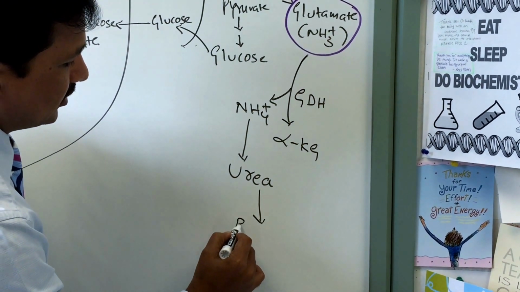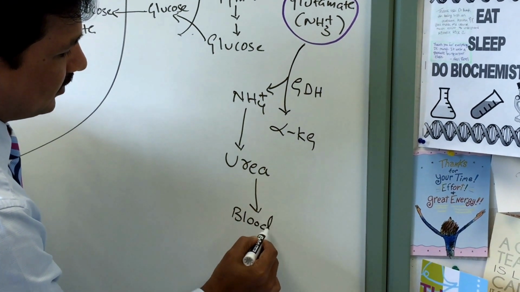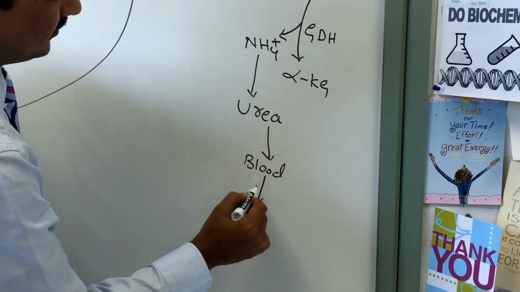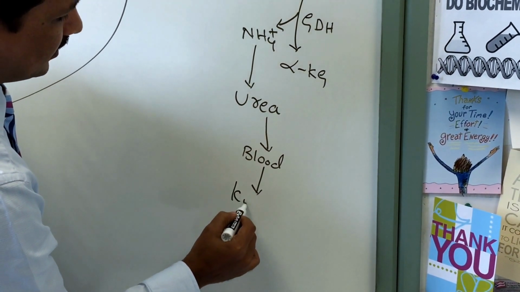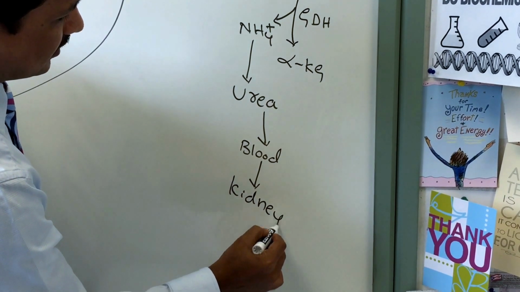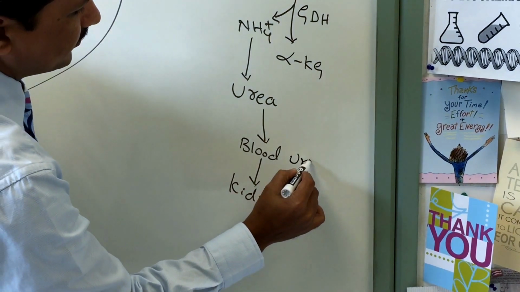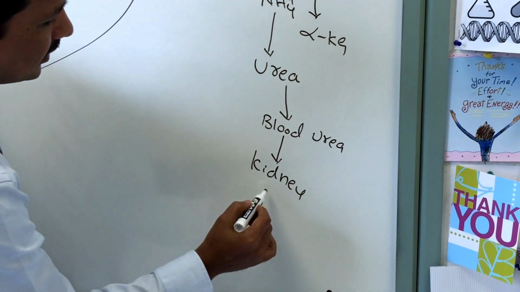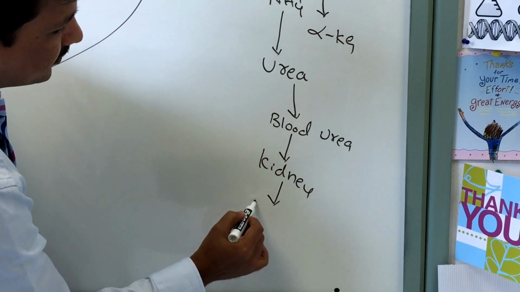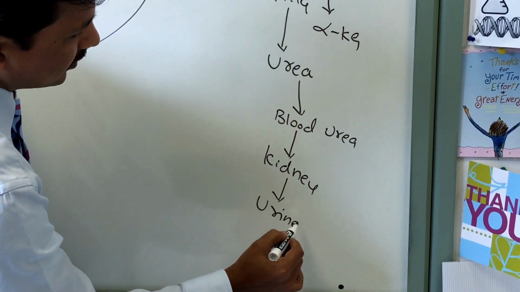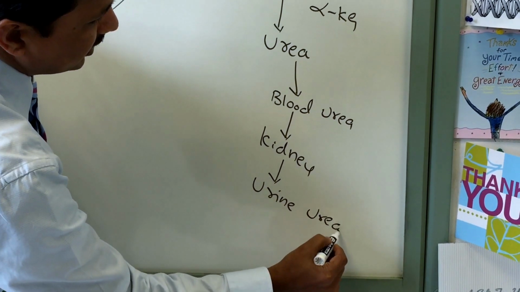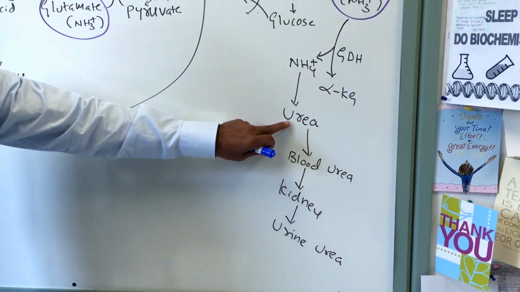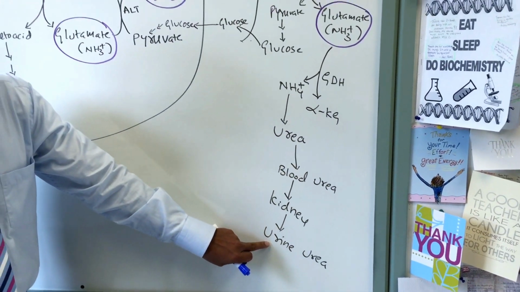Urea is getting into the blood, and from there it is taken up by the kidney, blood urea, then the kidney filters that into urine. Ultimately, whatever urea is synthesized will be excreted by the kidney.